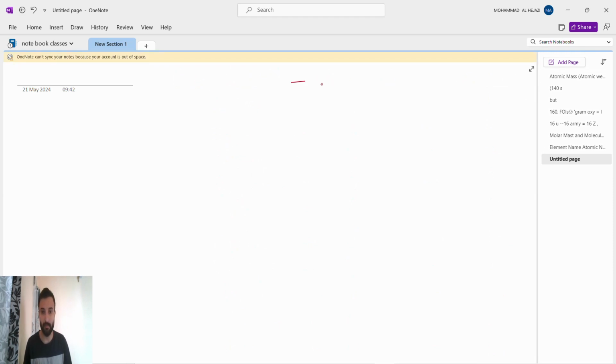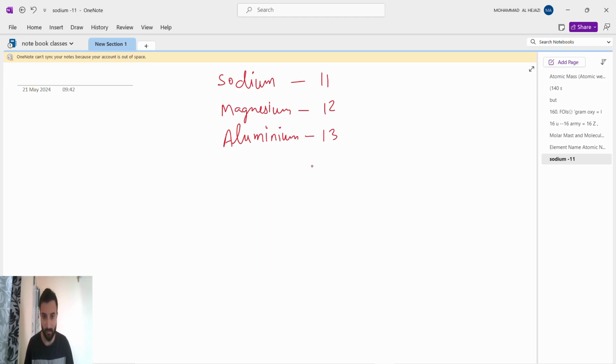Now we'll write the 11th number. Atomic number 11, after hydrogen to neon, it will be sodium. Then 12, 13: sodium, magnesium, aluminium. Then the 14th number is silicon. Then 15 is phosphorus.